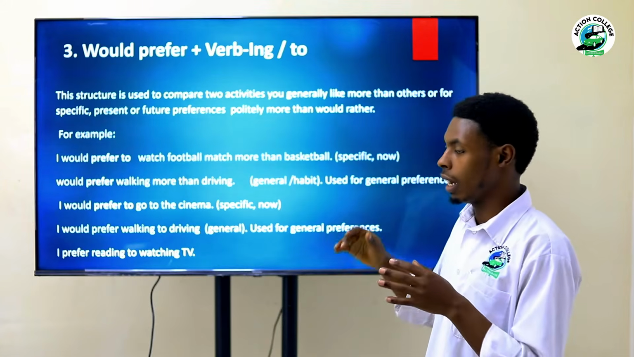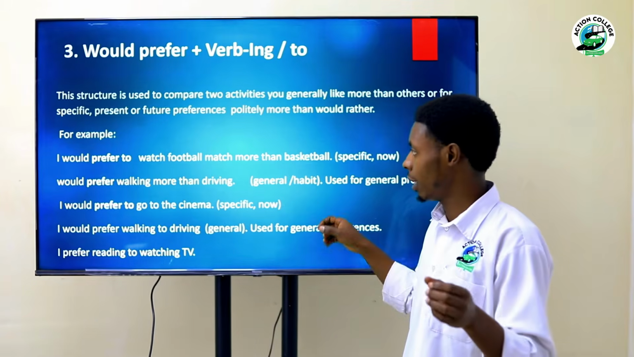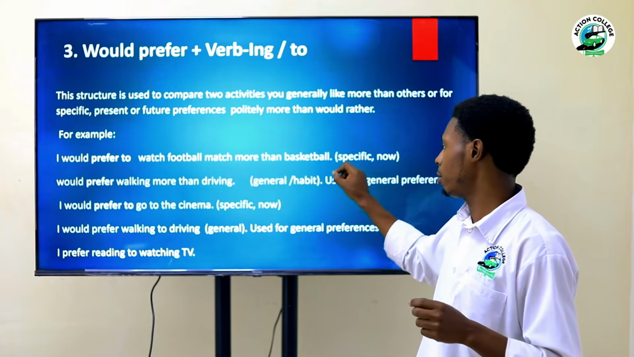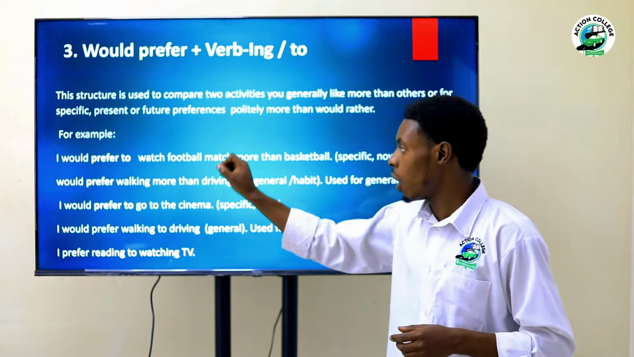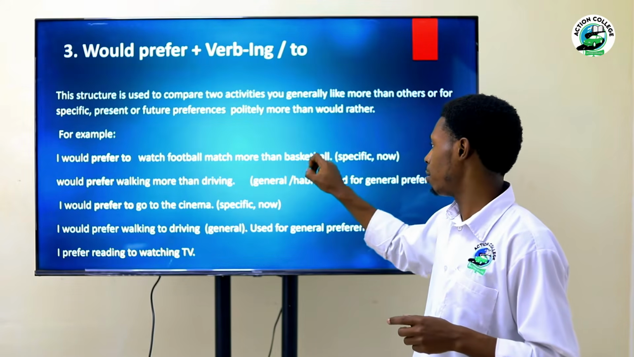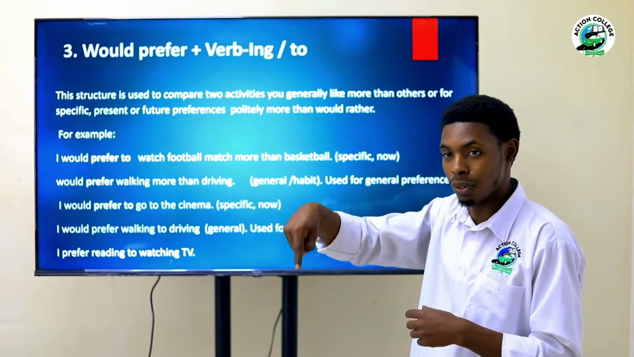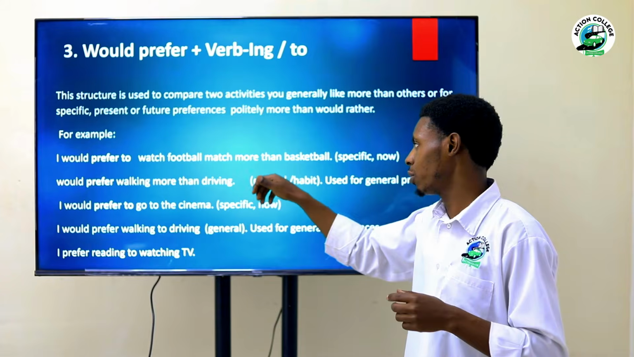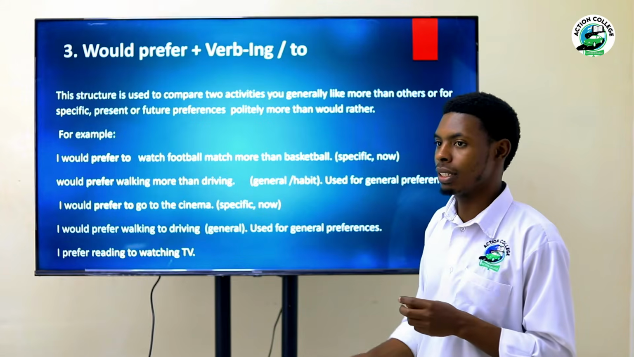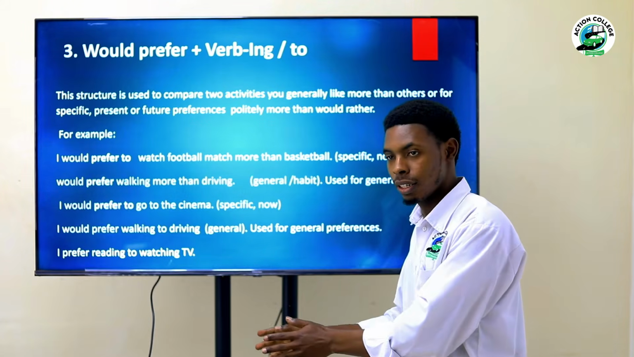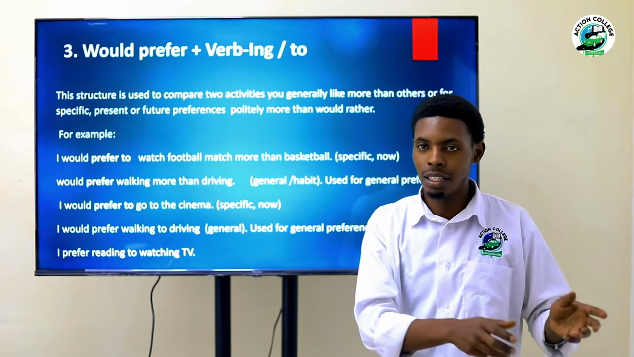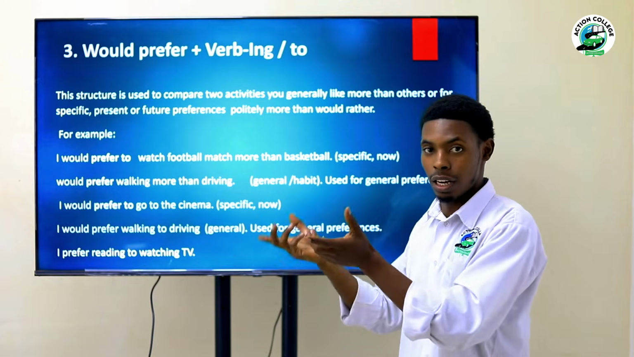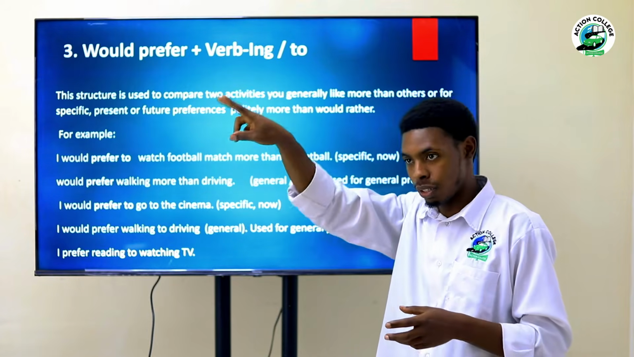Let's continue. These examples help us to understand this better. I would prefer to watch a football match more than basketball. When you say I would prefer to watch a football match more than basketball, it means specific. It's now you have two choices, and then you are going to choose one. It means that either you watch a football match or a basketball match, then you turn to the basketball game channel. That's what you choose right now. You have two choices right now.